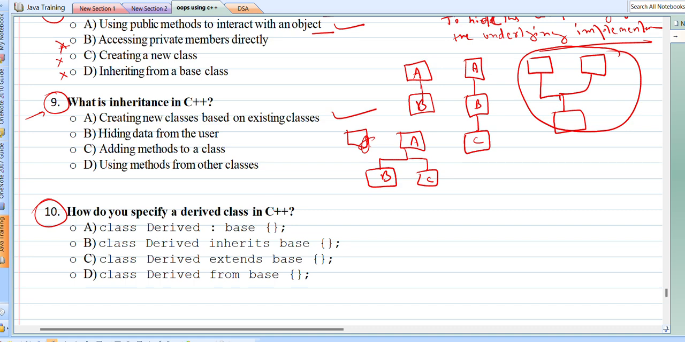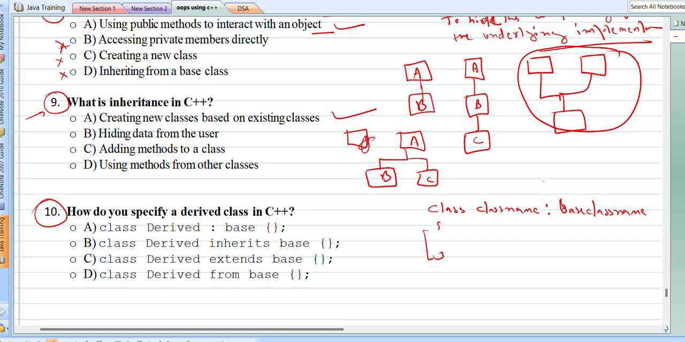How do you specify a derived class in C++? A derived class is created like this. We use class name, and then we use this colon and base class name. So this is how we perform inheritance in C++.